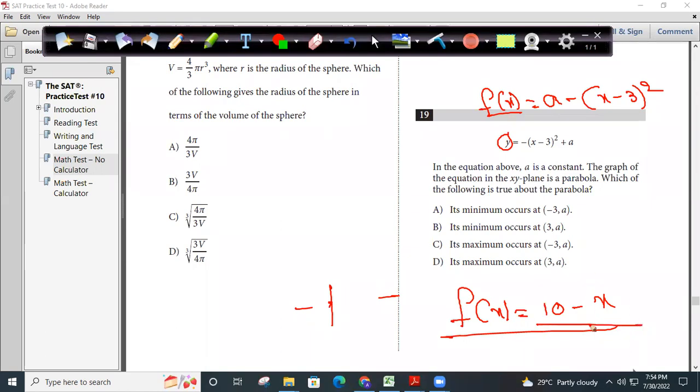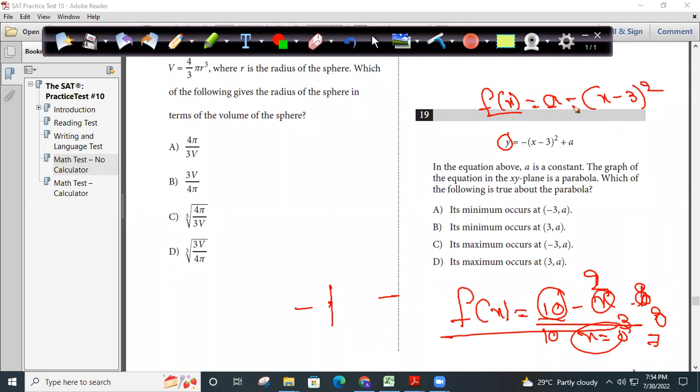Suppose my function is 10 minus x. The maximum value is 10 and it occurs when x is equal to 0, if x is a positive number. Because when I keep x equal to 1, I get 9. If I keep x equal to 2, it is 8. If I keep x equal to 3, it's 7, right? So the maximum value of this function occurs when x is equal to 0 and the maximum value is 10.